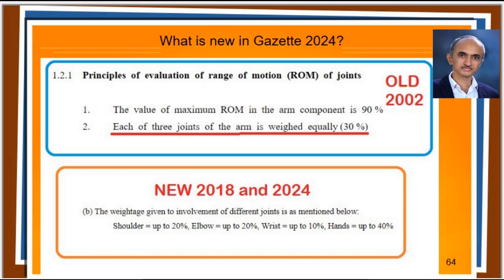People always ask what is new in this Gazette. Not much has changed. 40% weightage for hand in AROM division of the hand component, which was introduced in 2018, is remaining as such. It was conceptually difficult to include in the spreadsheet, as it was difficult to know how much weightage should be given to AROM of each finger. But we managed to solve it amicably. I will explain that later with examples.